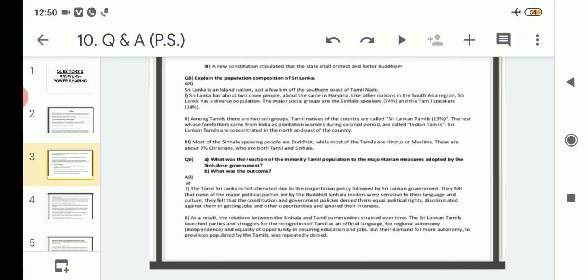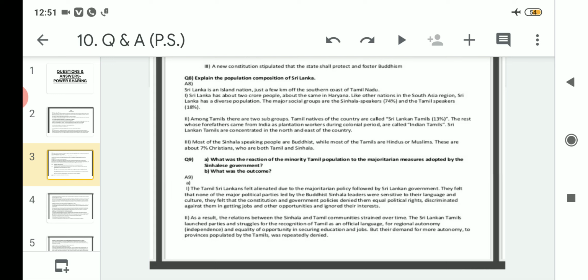and culture. They felt that the constitution and government policy denied them equal political rights, discriminated against them in getting jobs and other opportunities, and ignored their interest. So when majoritarian policy was passed, the Sri Lankan Tamils felt like outsiders in their own country. Why did they feel like outsiders? Because all the benefits were given to the Sinhala language, be it university posts or government jobs, be it Sinhala as the official language, or be it an act which protected and encouraged the promotion of Buddhism only.